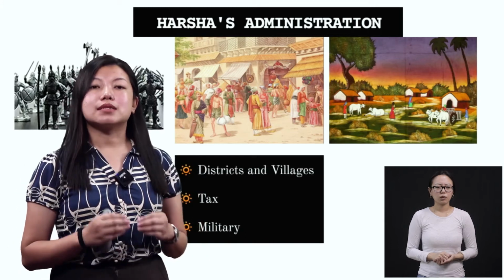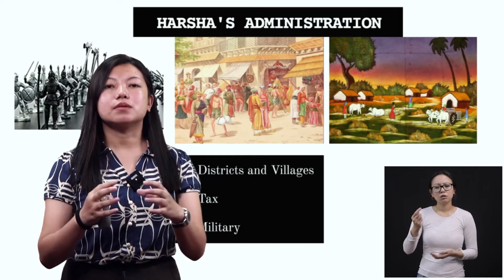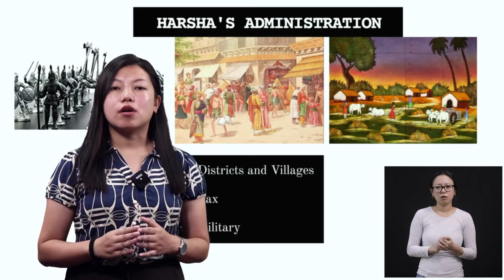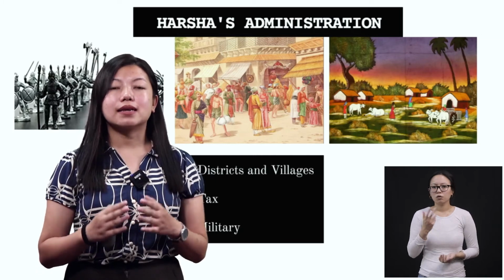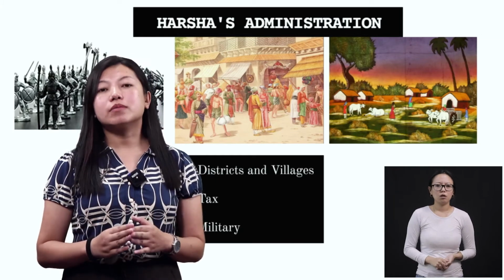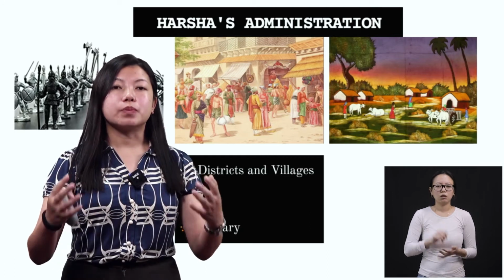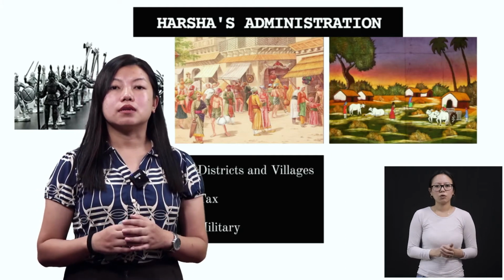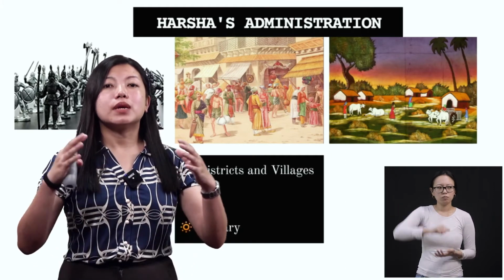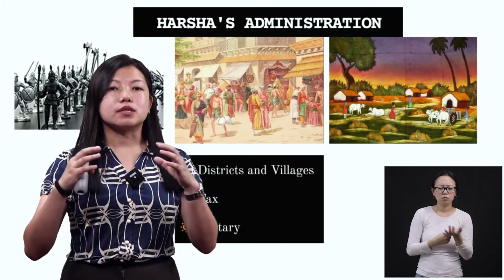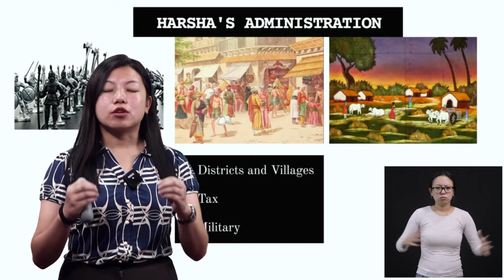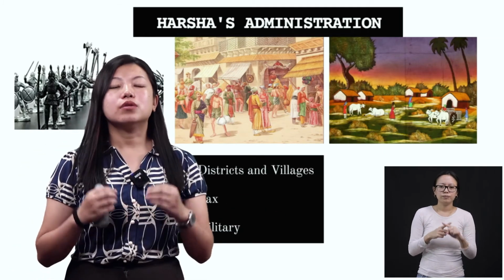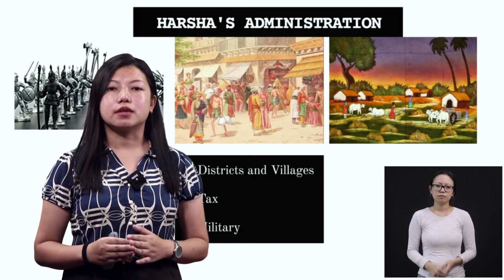So what he did with these taxes was that he used this money to maintain his military, because it is written in the records that Harsha had 1 lakh cavalry, okay. He had 1 lakh armies to go for a war. He was always prepared for the war, right? Also he had about 1,000 elephants, okay. To maintain such a huge army, it was a big military, so he needed a lot of money and food. So he used these taxes in order to look after his military, all right.